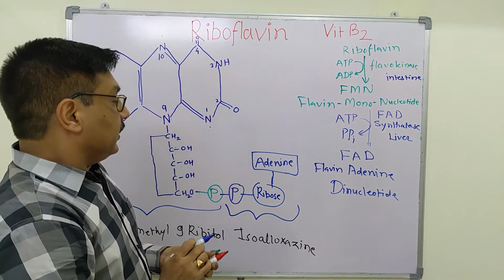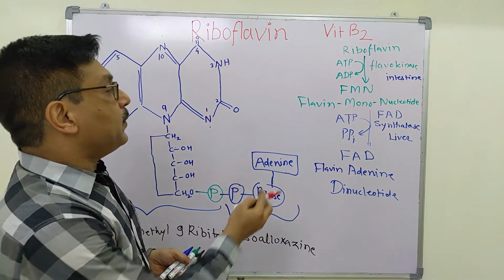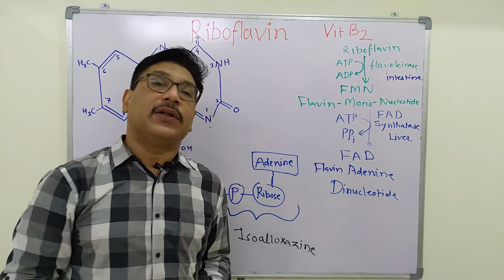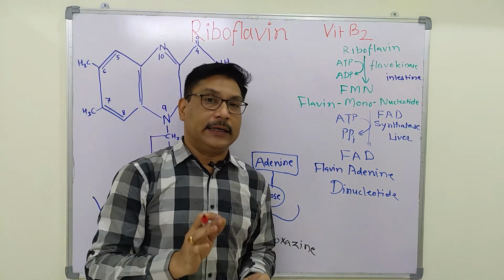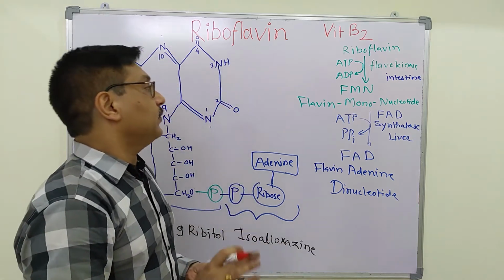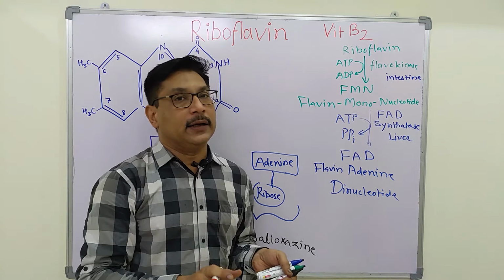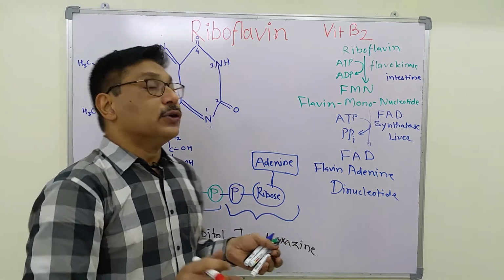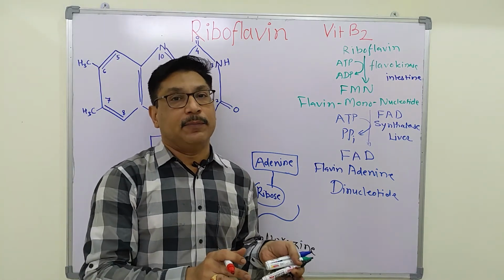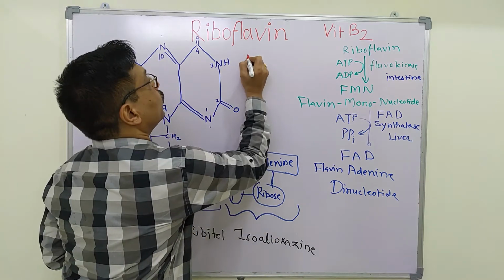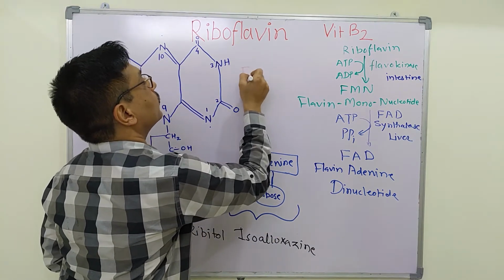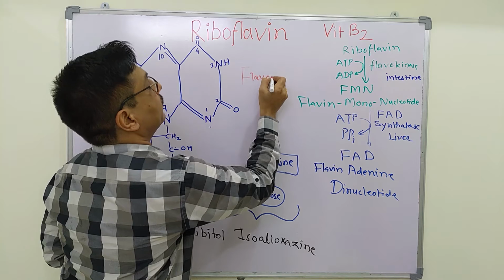Now these FMN and FAD are present in oxidoreductase enzymes, and they are tightly bound, though not covalently, to these enzymes. So the enzymes to which they are tightly bound are called flavoproteins.